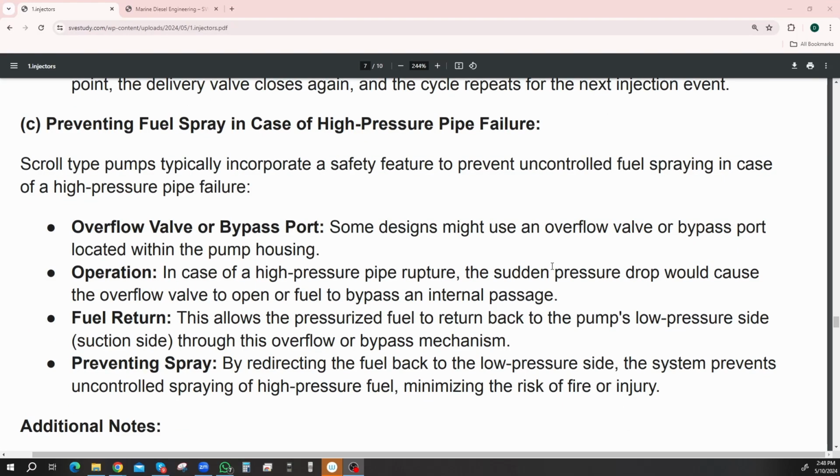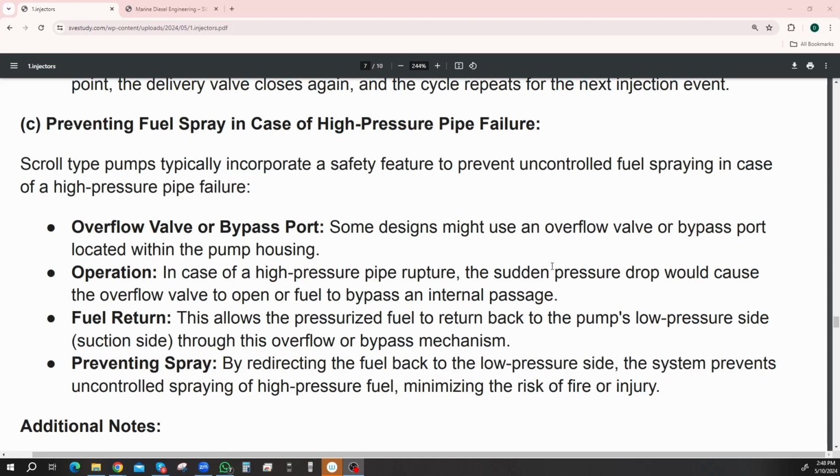Scroll type pumps typically incorporate a safety feature to prevent uncontrolled fuel spraying in case of high pressure pipe failures. Well, that's a good idea. Overflow valve or bypass port. Some designs might use an overflow valve or bypass port located within the pump housing. How does it work? In case of high pressure pipe rupture, the sudden pressure drop would cause the overflow valve to open or fuel to bypass an internal passage.